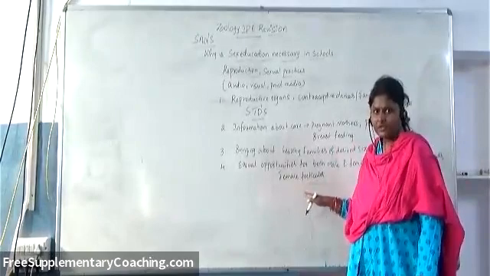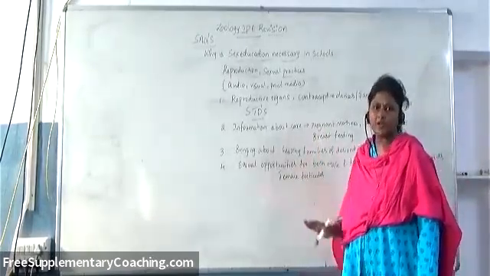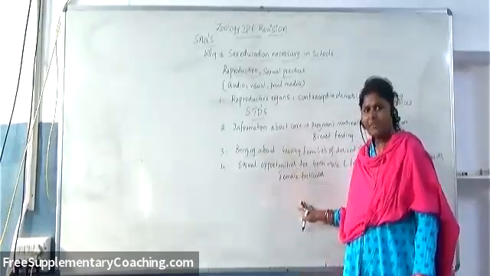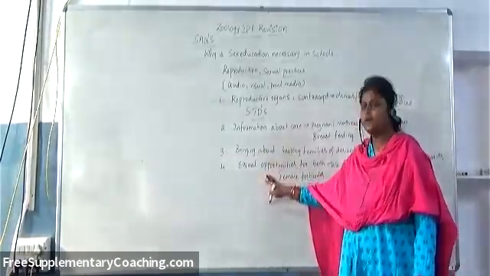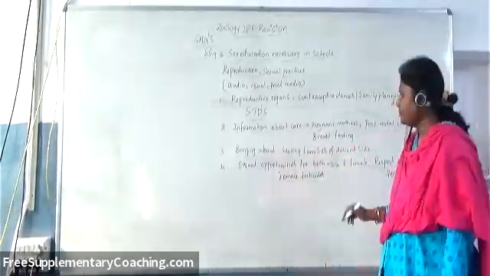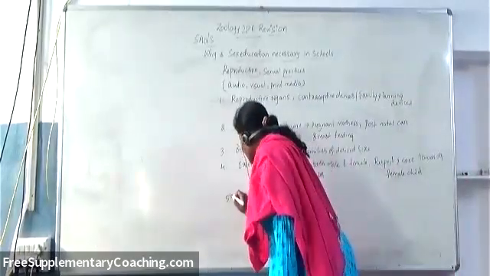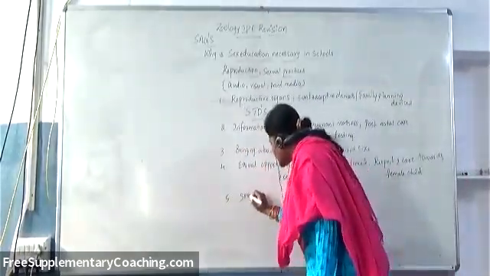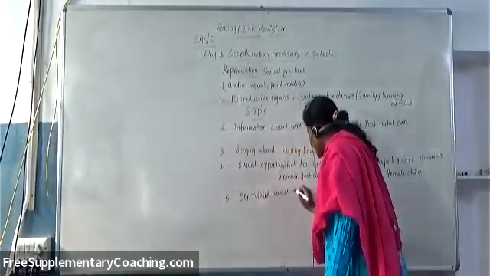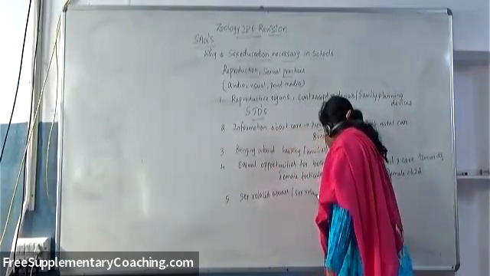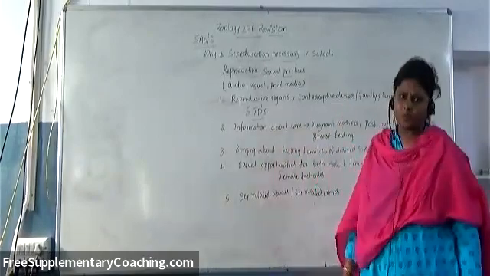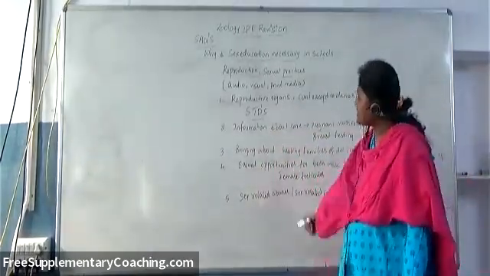Female feticide. So this sex education gives the information and makes us understand that female feticide is wrong, and makes us realize that both should be treated equally. Boy child and girl child should be treated equally. And not only that, it makes us understand all these sex-related abuses, sex-related crimes. Everything can be avoided with the help of proper guidance and counseling. So this is the importance of sex education in the school.